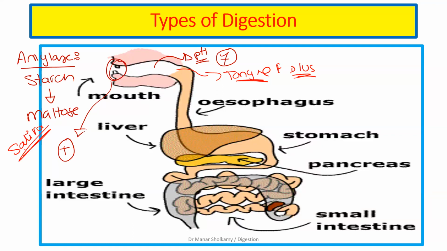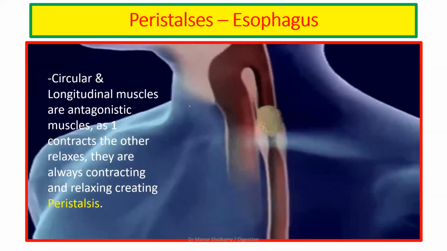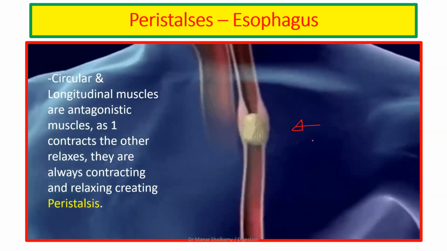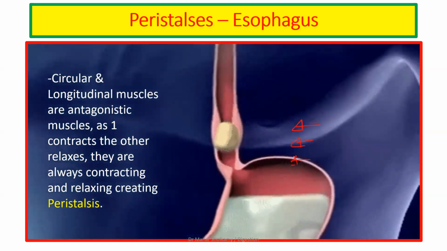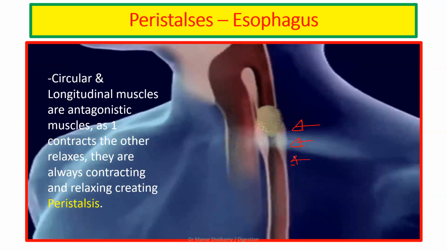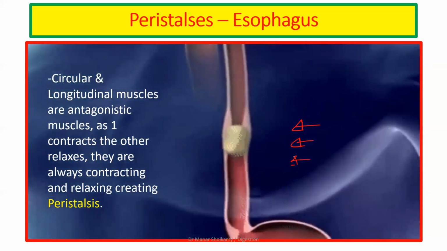Now we're done with the mouth and then we will move to the what? Esophagus. Does the esophagus play any part in digestion? No. It doesn't play any part in digestion. It will simply push the food down from the mouth to the stomach. How does it push it down? Peristalsis. That's it. Peristalsis is done with a set of antagonistic muscles, circular and longitudinal muscles that work in opposite directions.